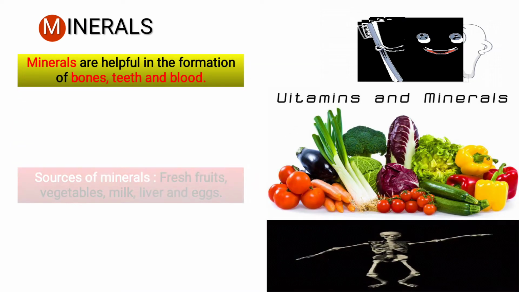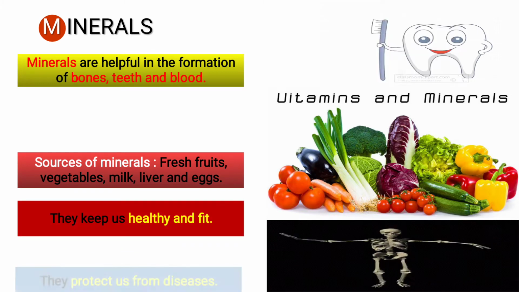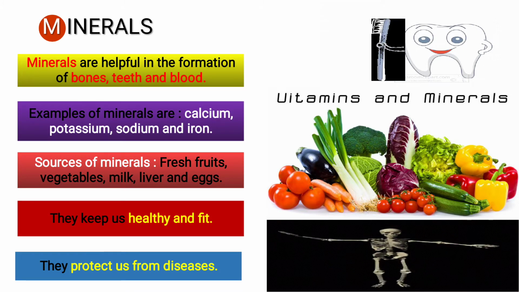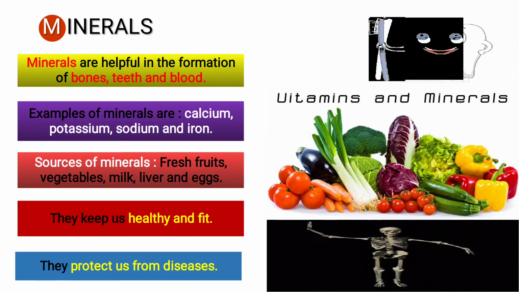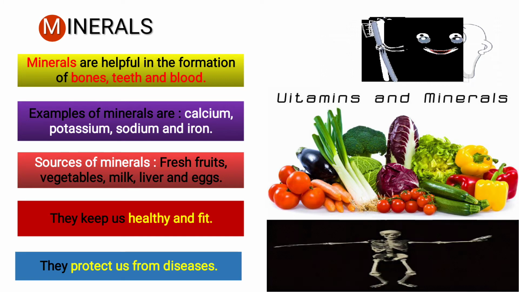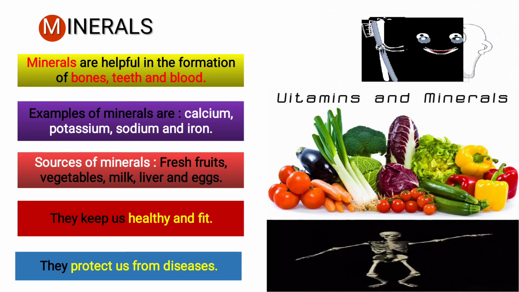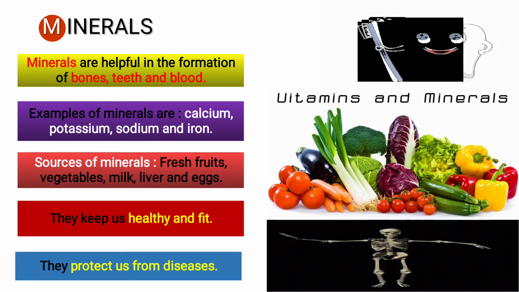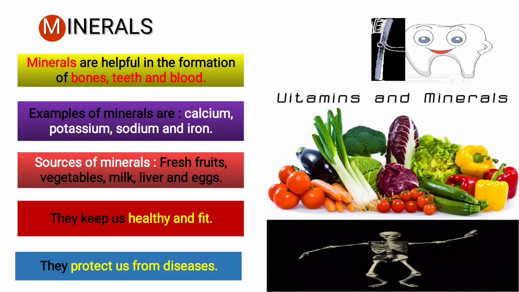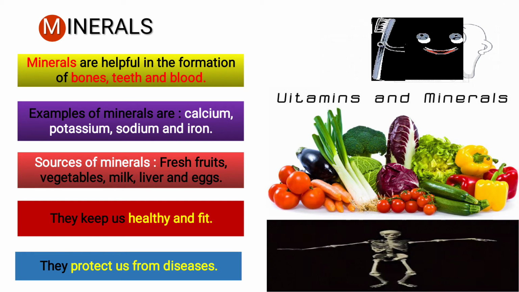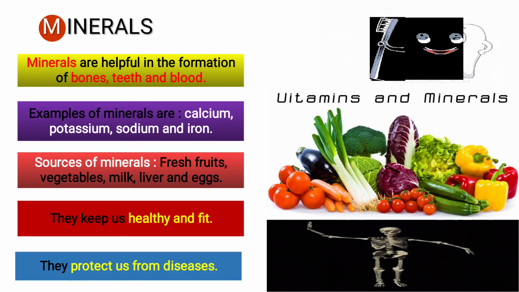Next come the minerals. Minerals are helpful in the formation of bones, teeth and blood. It means our bone is made up of minerals. Calcium is one of the minerals. Teeth are also made up of calcium. Potassium is there. Sodium is also there. Iron is also there. They are the various minerals. Now in blood, iron is present. That is a mineral.